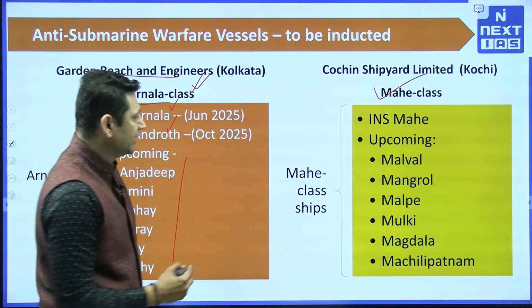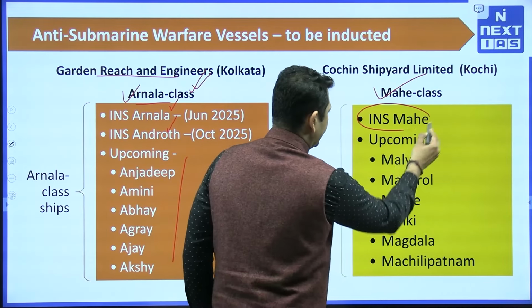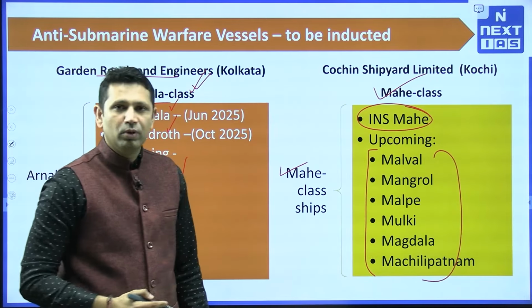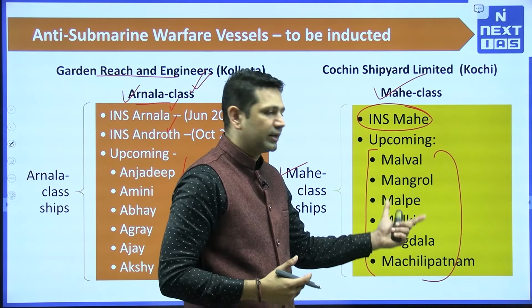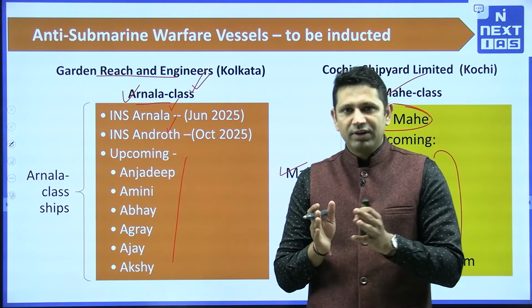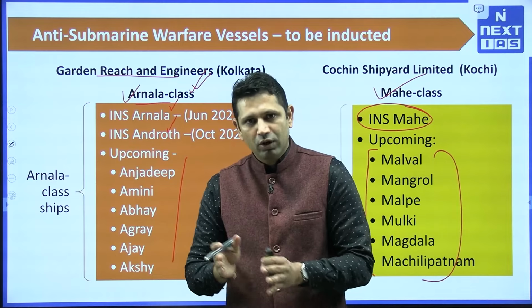The second we are having is Mahe class ships. There are again 8. INS Mahe is already commissioned. Upcoming will be Malwal, Mangrol, Malpe, Mulki, Machilipatnam. So these are going to be inducted in the Indian Navy. So there are a total of 16 vessels that we are developing for the anti-submarine warfare operations.